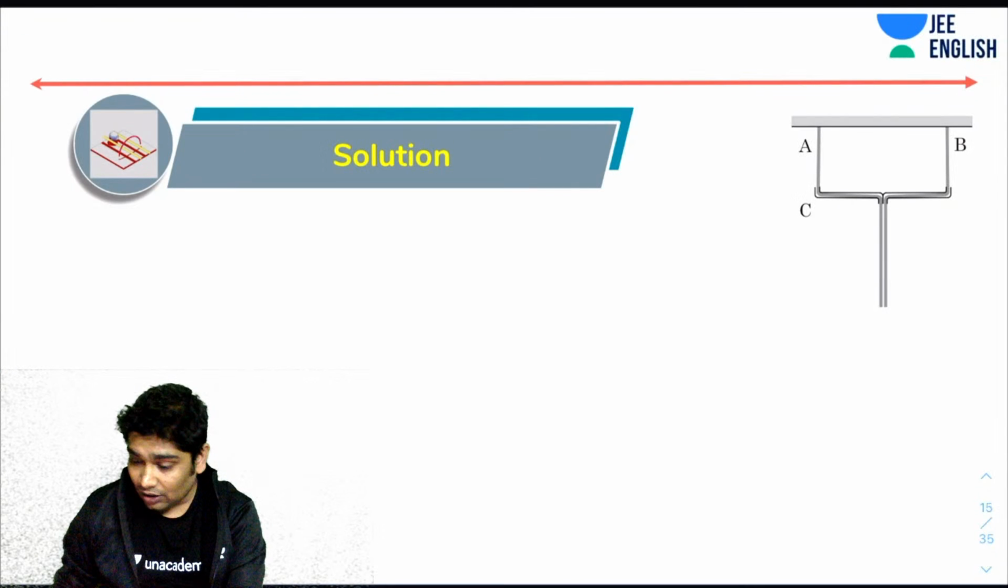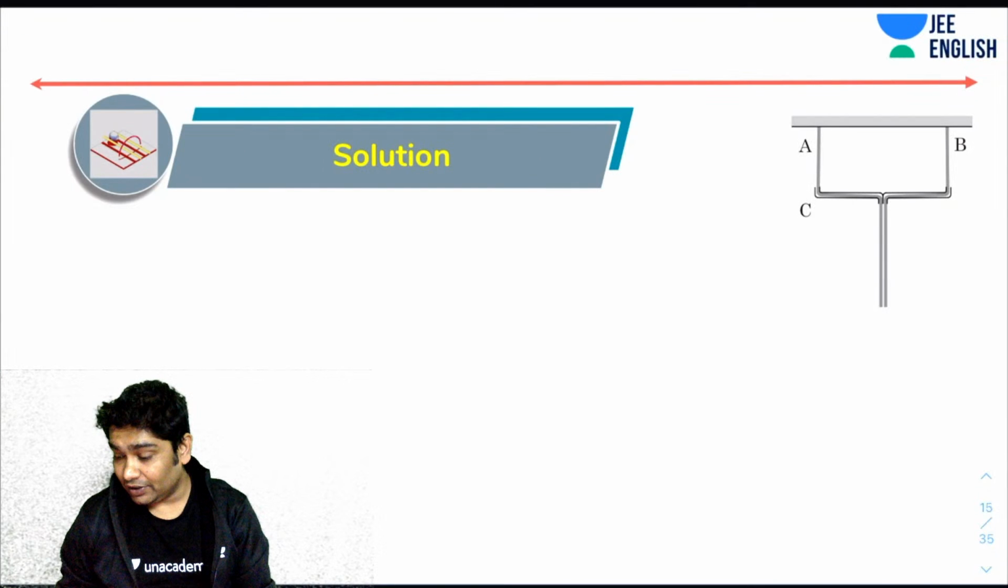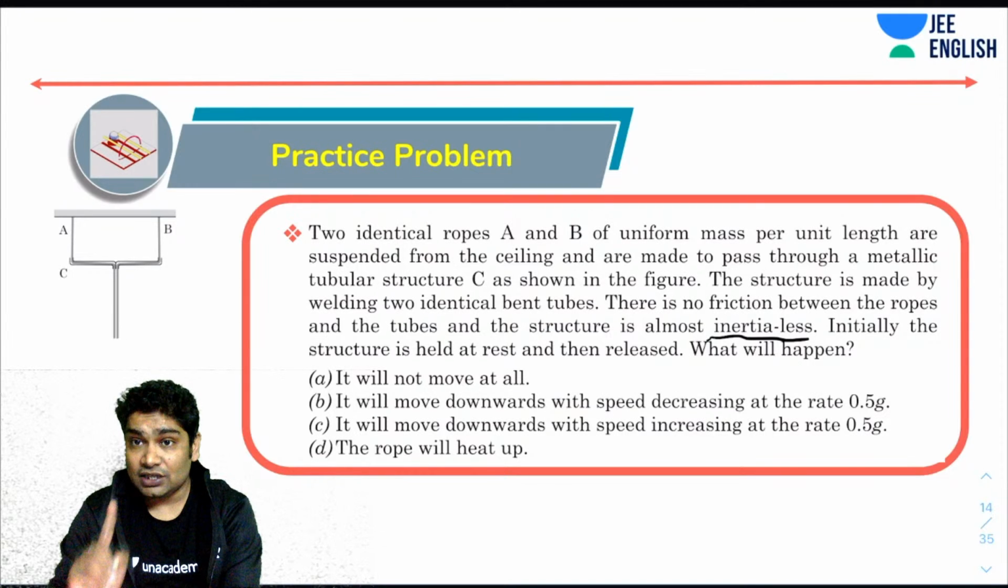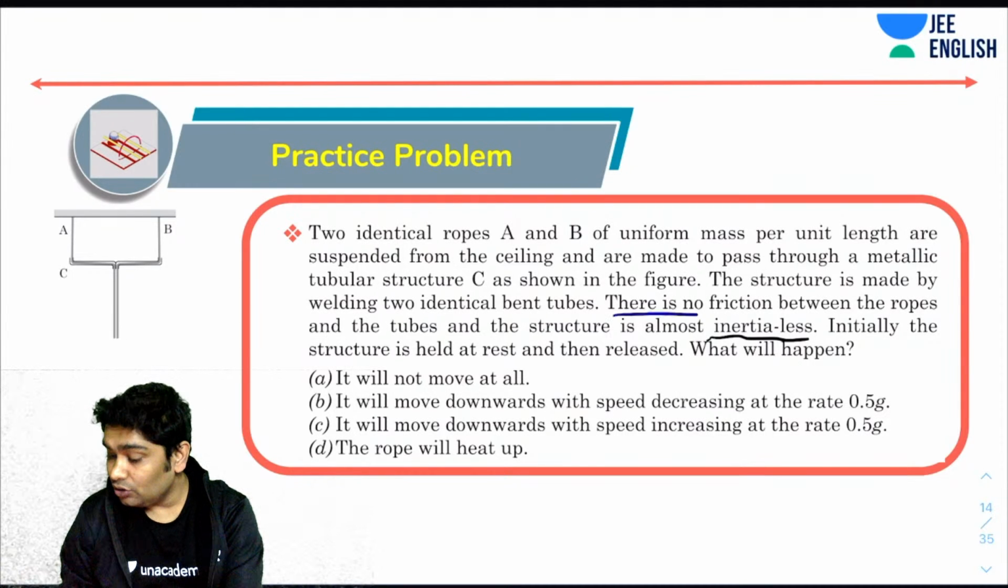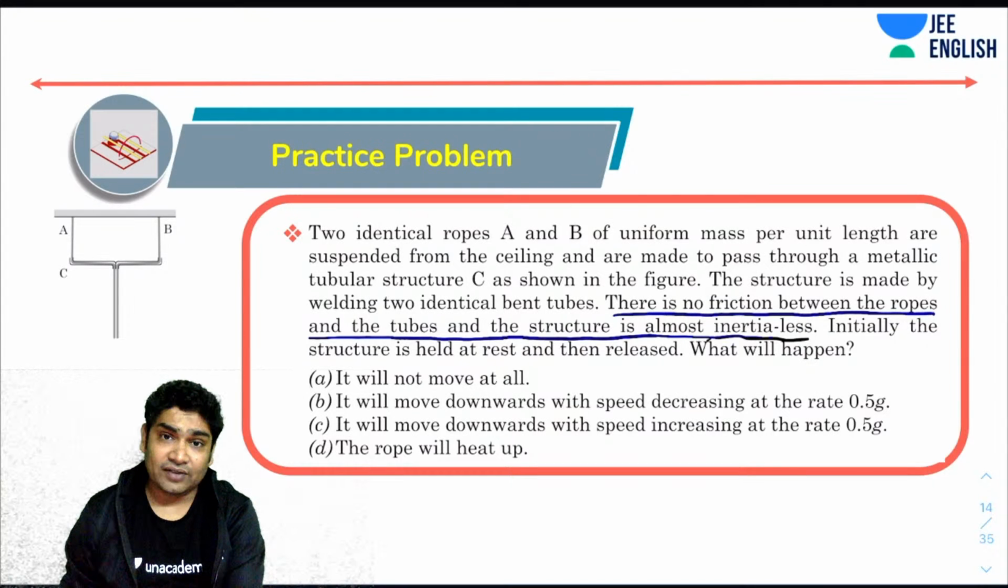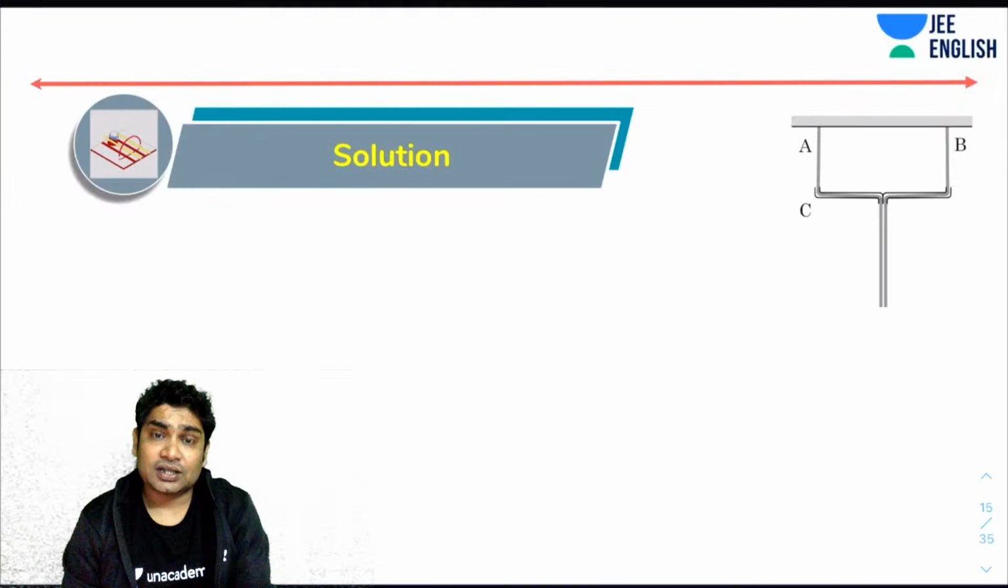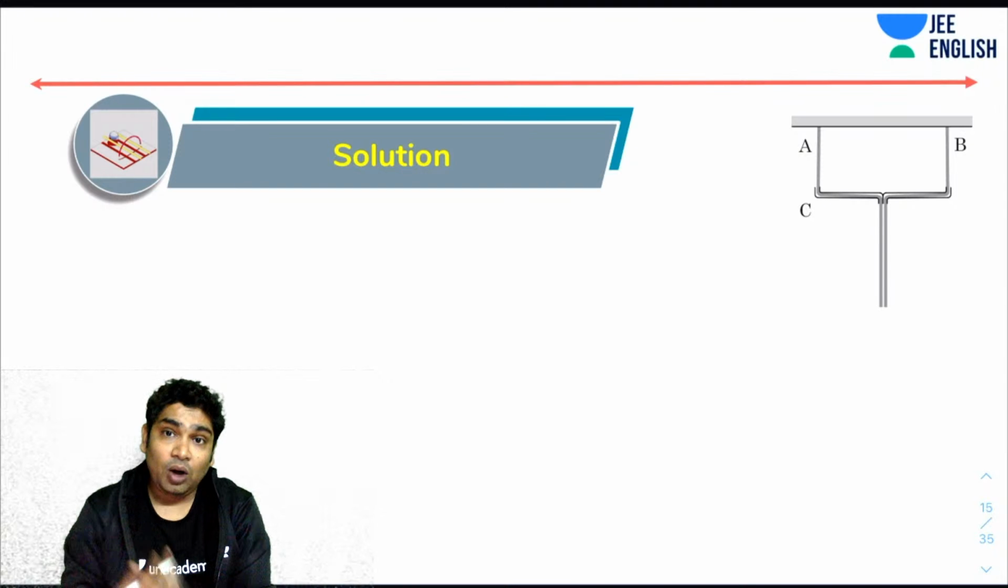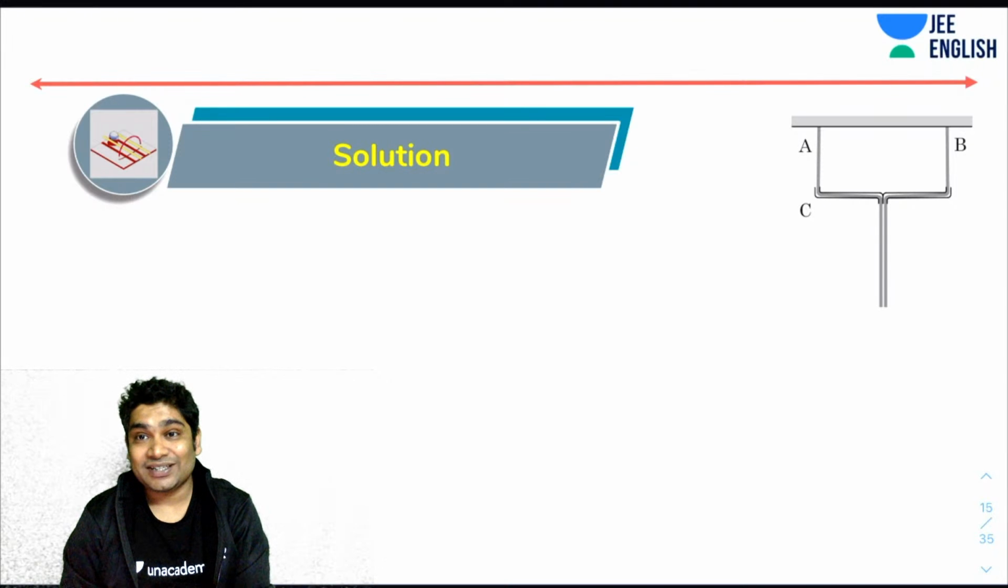Now let's read the question carefully. You have been told that there is no friction between the ropes and the tubes, and the structure is almost inertialess. So there is no friction anywhere. What do you think will happen to this structure? Will this move down, or will this just hold its position? What do you think is the difference?